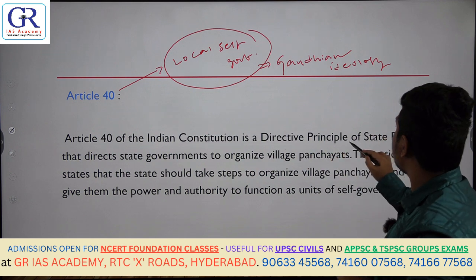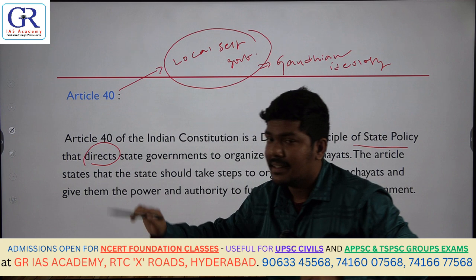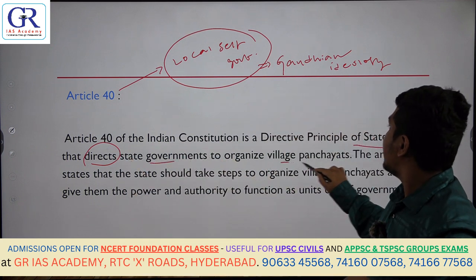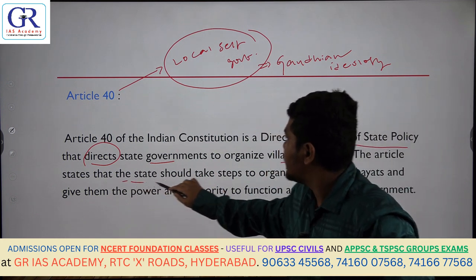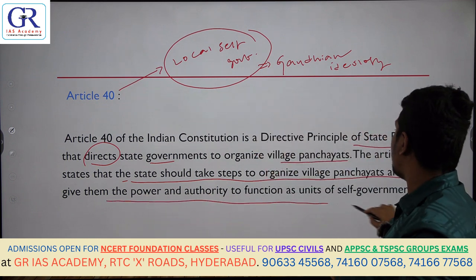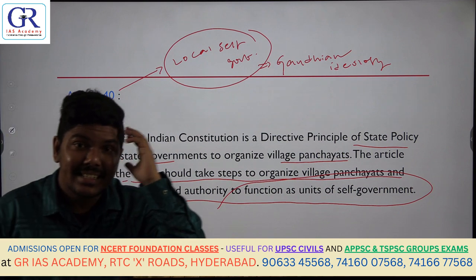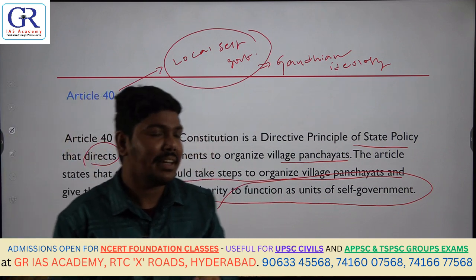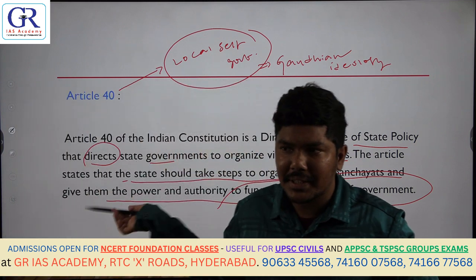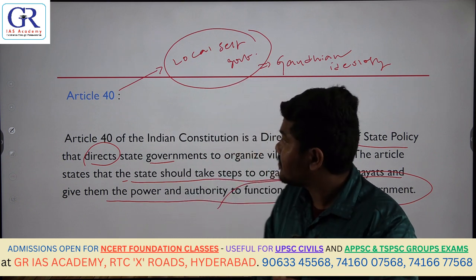Article 40 of the Constitution is a directive principle of state policy that directs the state governments. As we said, it is a direction given by the Constitution to state governments to organize the village panchayats. The article also states that the state should take steps to organize village panchayats and give them the power and authority to function as units of self-government. That is the vision we have to fulfill. Has the government done something to implement this, or hasn't it? They haven't done anything.